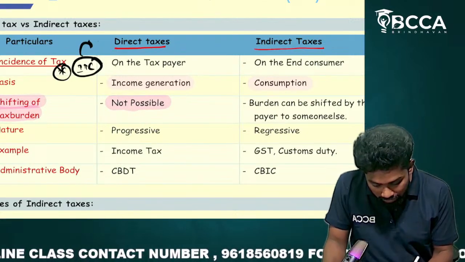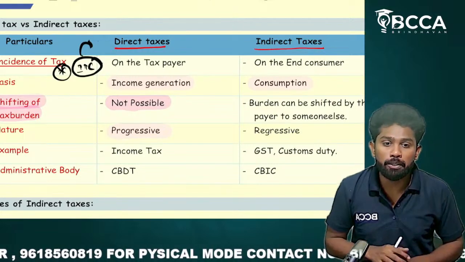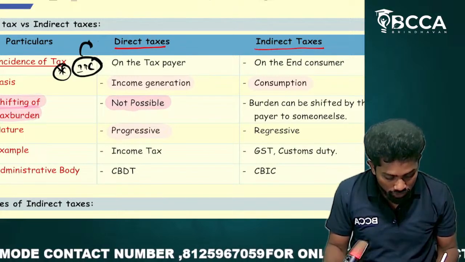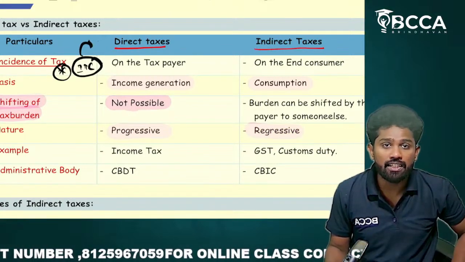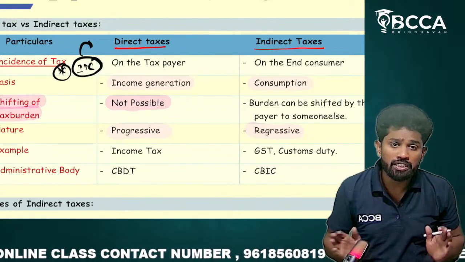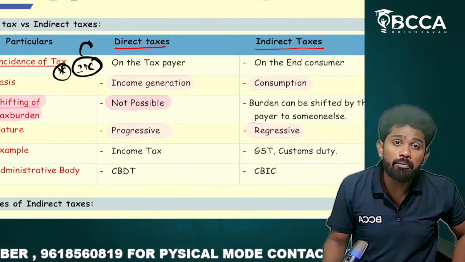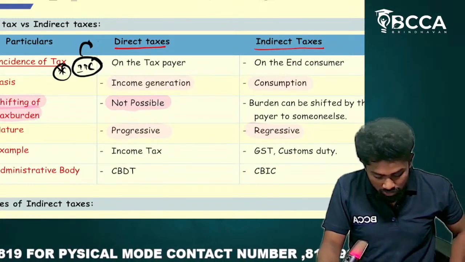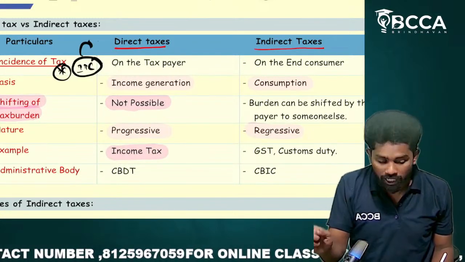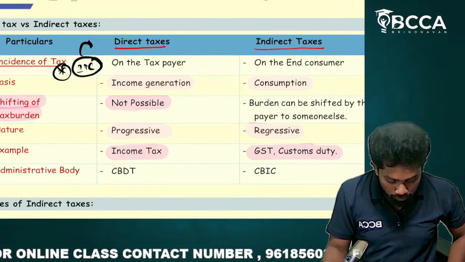I even said about the nature. Direct taxes are what? Progressive. What does progressive mean? Inclining. When your income increases, your tax rate will also increase. Next, regressive, indirect taxes. What does regressive mean? Regressive means irrespective of your income generating capacity, whether you are rich or poor, you will be taxed at the same rate. That is called regressive in nature. Next, example. Direct taxes, the example is income tax, whereas for indirect taxes, the examples are GST and customs duty.